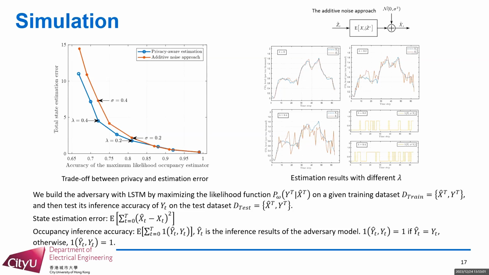The subfigure D shows the misdetection instances of the maximum likelihood occupancy estimator when lambda is equal to 0.2 and 0.4. The number of misdetection instances increases as lambda becomes large, which indicates that the occupancy estimator cannot accurately infer the occupancy as lambda increases.